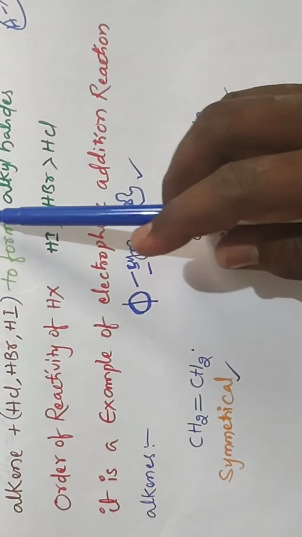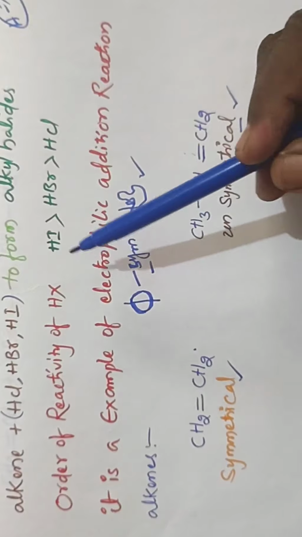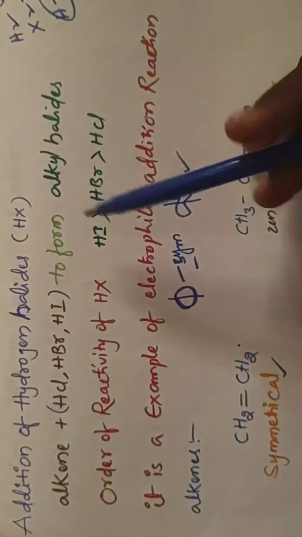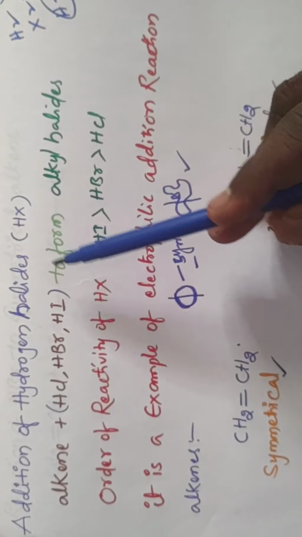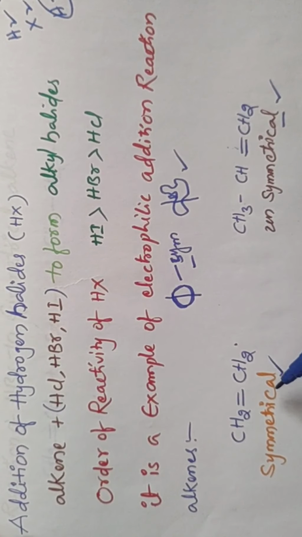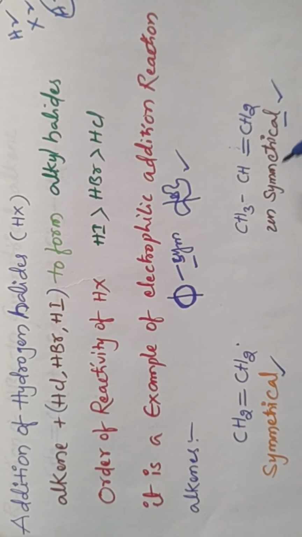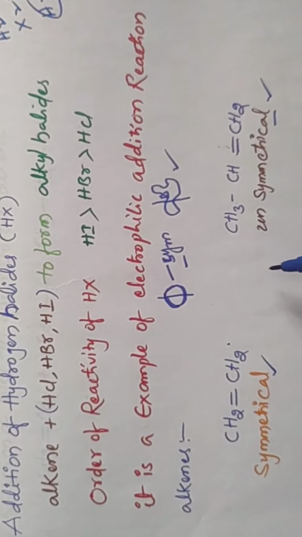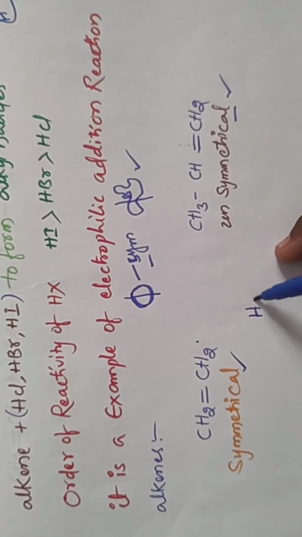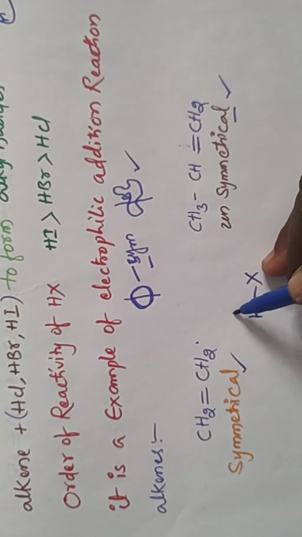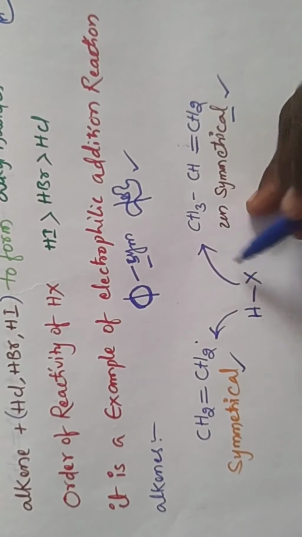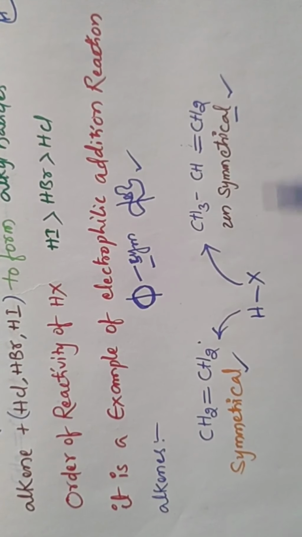So for addition of HX, we have two types of reactions: addition of HX to the symmetrical alkene, and addition of HX to the unsymmetrical alkene.